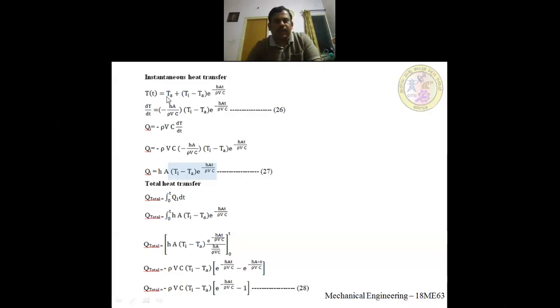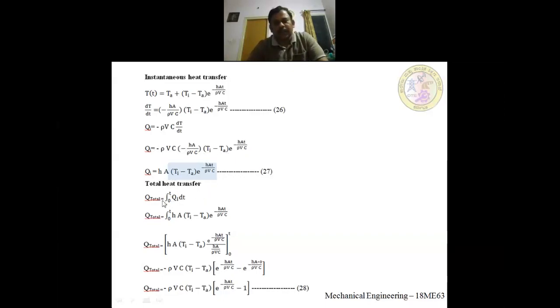Next, instantaneous heat transfer is also given by mass into specific heat into the change in temperature with respect to time. So dT by dt, you have got from equation number 20, substitute in this. You are going to get minus rho Vc, and dT by dt I have written as it is. Here rho Vc gets cancelled. So minus into minus is plus hA (Ti minus Ta) e to the power of minus hAt by rho Vc.